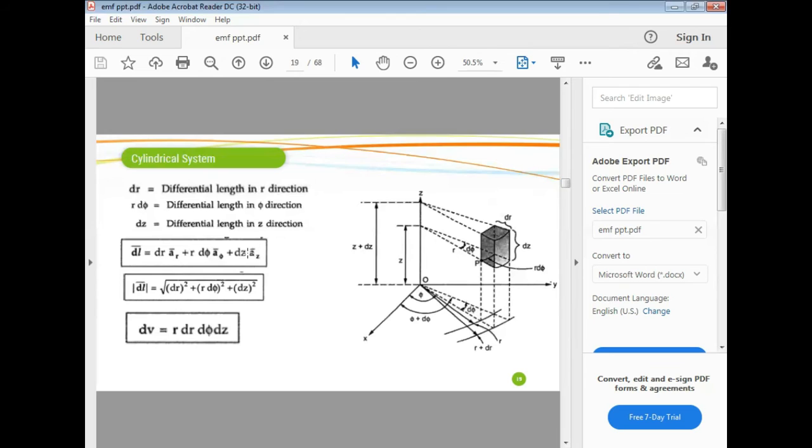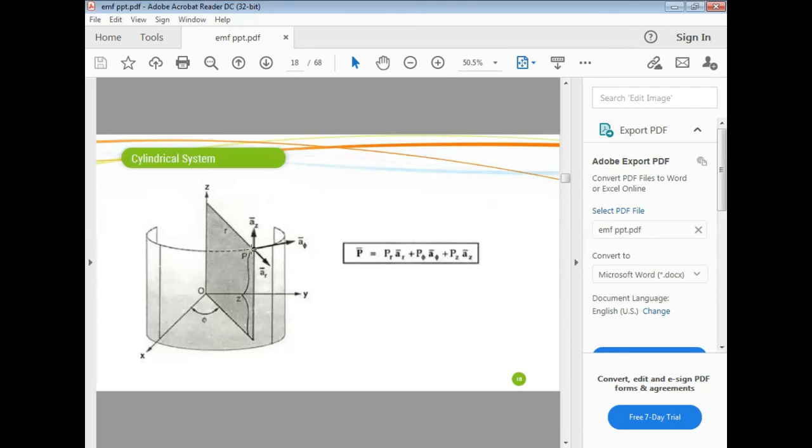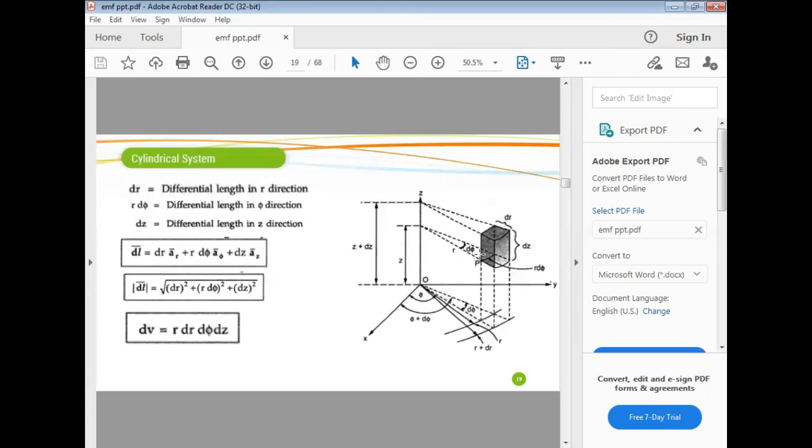Then the differential elements. From this point we have to increase phi by d phi, z by dz, and r by dr. So we are increasing phi by d phi, and r by dr, then z by dz. That time we are going to another parallelepiped. Here, a very important thing.